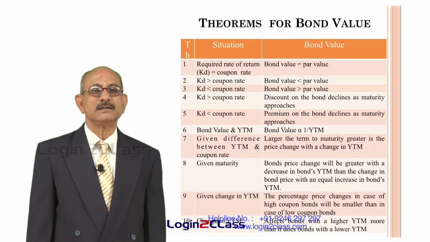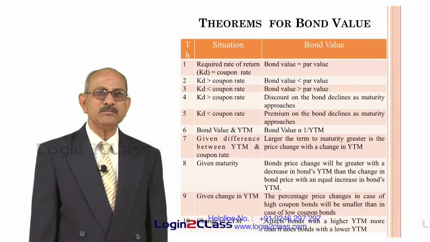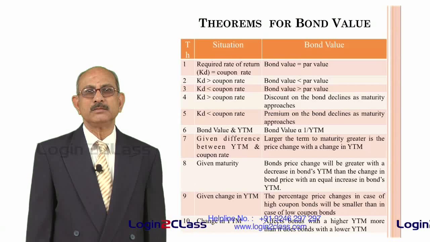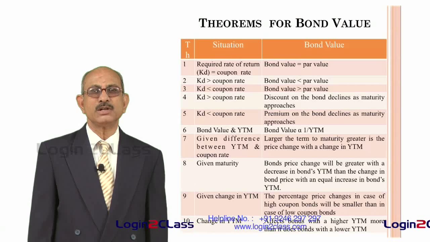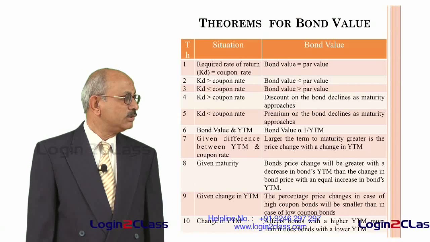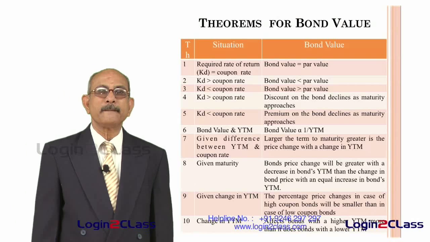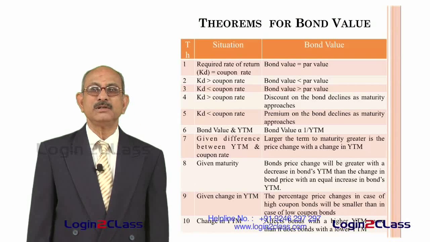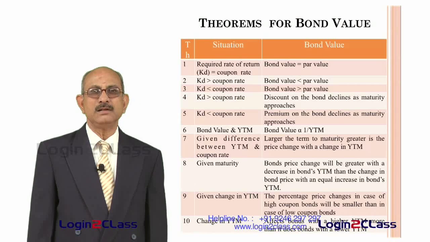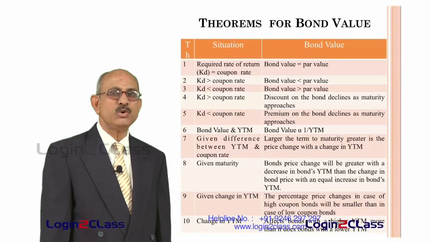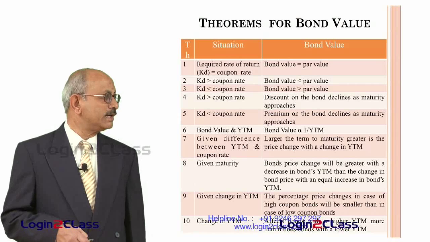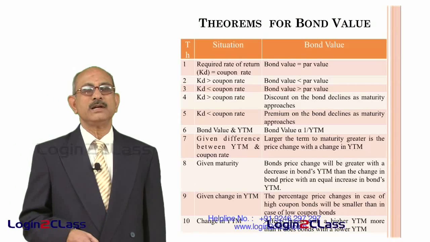So this can be applied to the market situation. What happens in the market? Normally when interest rates start going up in the market, your required rate of return also keeps going up. If the market interest rates are going up, naturally you would expect more return on your investments. So in such cases, you would like to buy the bonds at a lesser value because your required rate of return has gone up. So normally bond prices start going down whenever interest rates in the market keep going up, and exactly the opposite is true when the interest rates start falling, when bond prices start going up.